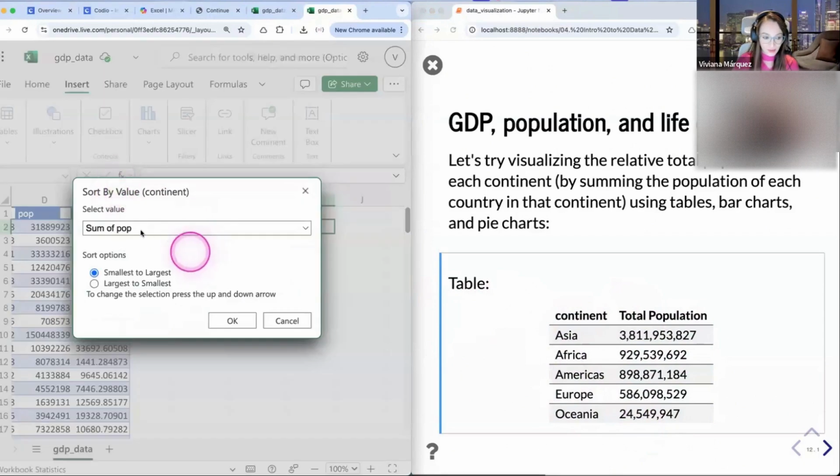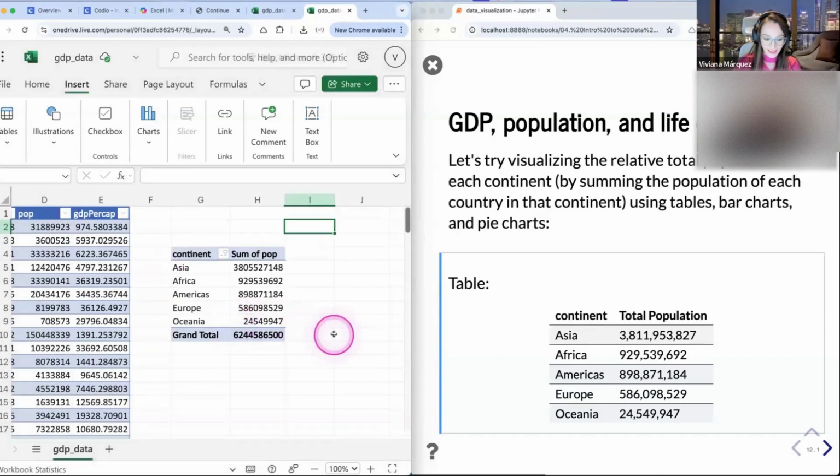So sort by value. And you select what value you want. In this case, we only have one because we only computed one thing. But if you had computed several things, you could choose which one you want to choose. But in this case, okay, this one. And let's do largest to smallest. And we click OK. And there you go. So now we have the same table.